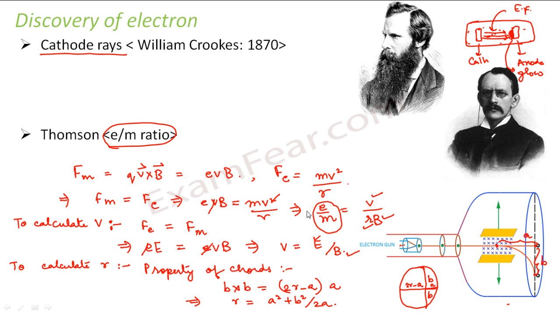The first step towards the discovery of the electron was cathode rays. At that time it was only observed that some kind of radiation is emitted. The next step was that the radiation consists of some negatively charged particle, but we don't know anything else about that particle. But Thomson was able to calculate the charge by mass ratio of those particles of cathode rays, right?